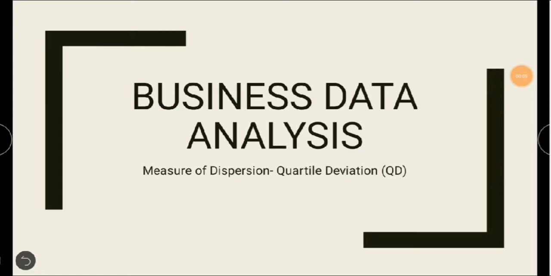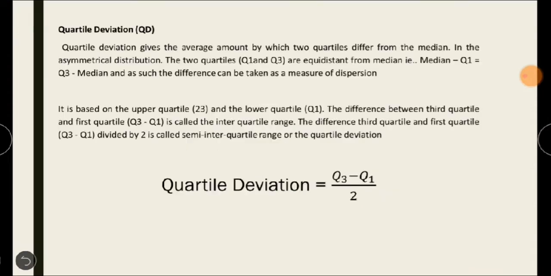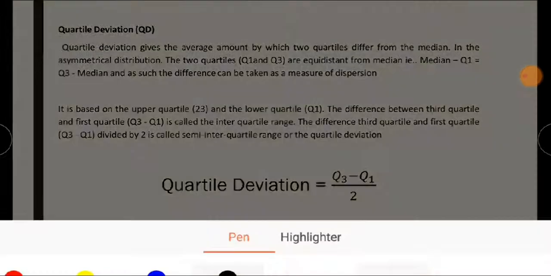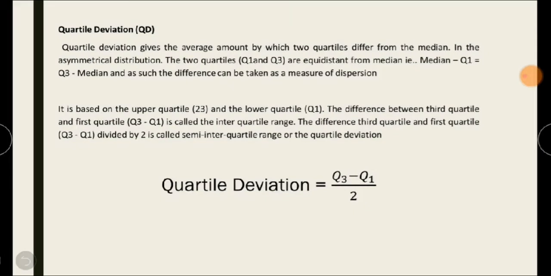Hello students. In today's class we are discussing measure of dispersion, and the concept is quartile deviation. So here we are understanding what quartile deviation is. Quartile deviation gives the average amount by which the two quartiles differ from the median.